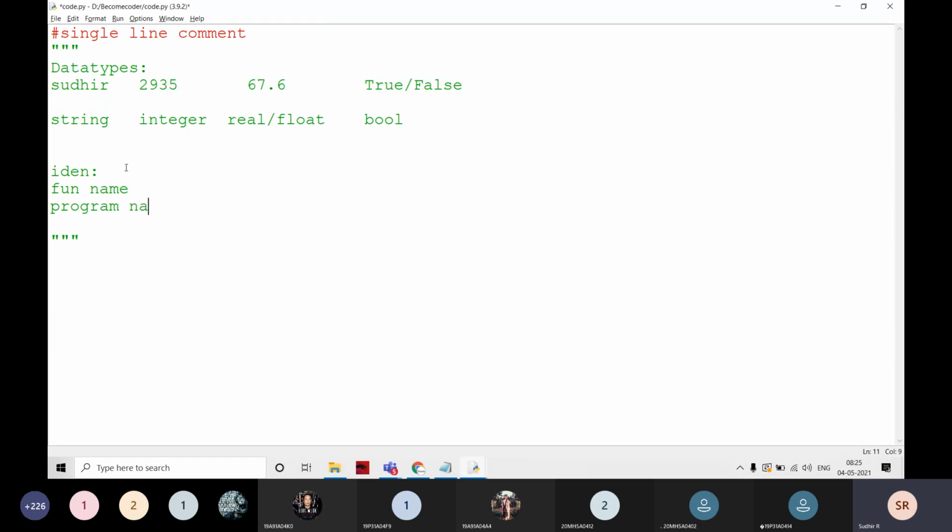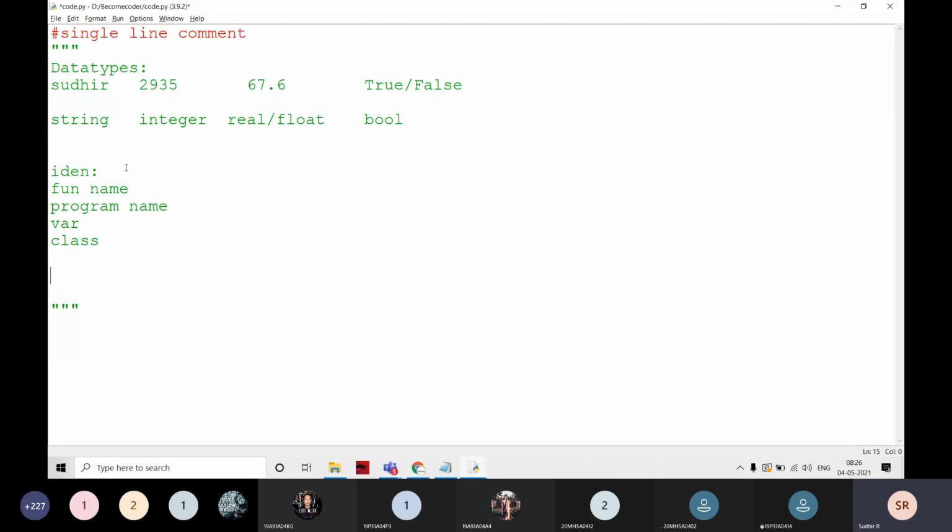Okay, program name or any variable. Variable is also one of the identifiers, no doubt about that. If I'm going to declare any function name, program name, class name, or variable, we have to follow all these rules.